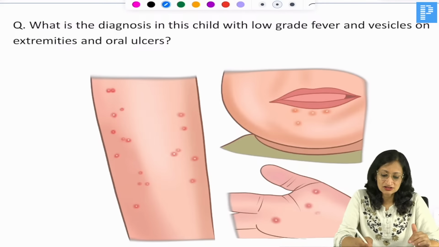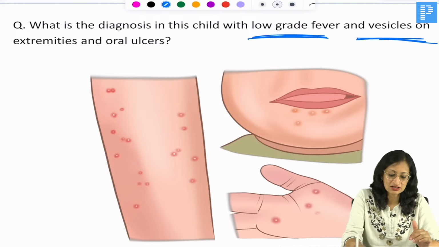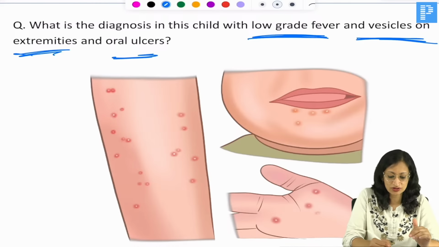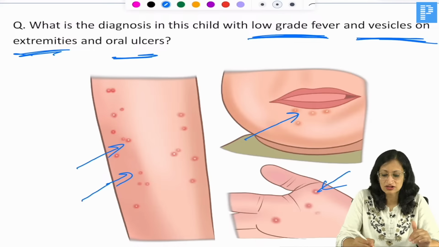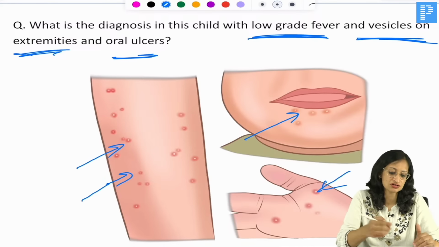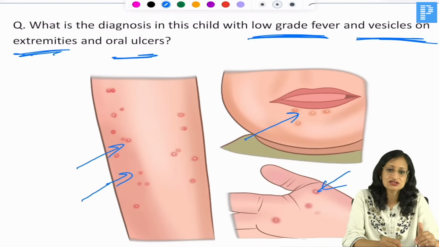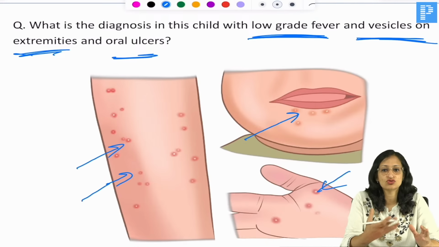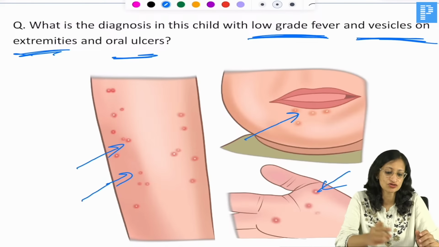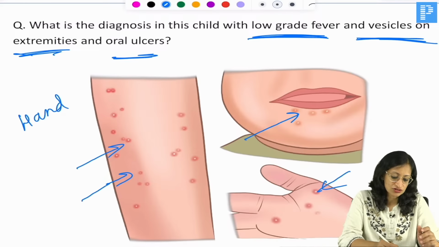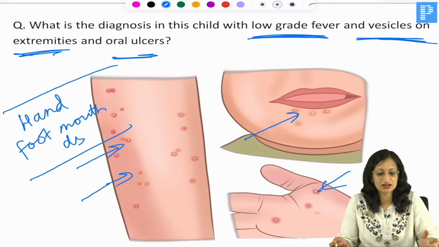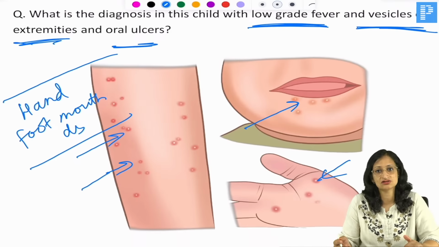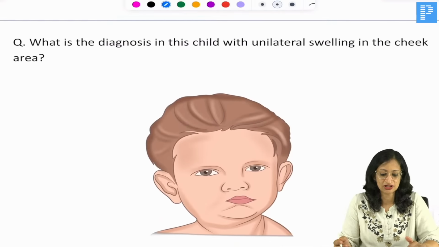And what is the diagnosis in this child with low grade fever, vesicles on the extremities and oral ulcers? You can see some vesicles on the extremities and on the palms, oral ulcers, and near the oral cavity also some blisters, with low grade fever. This is a very common condition, and you have seen small epidemics of this condition recently. Very good. So this is hand, foot, mouth disease, again a viral infection mainly by the enteroviruses, the Coxsackie virus. Hand, foot, mouth disease is a self-limiting illness.